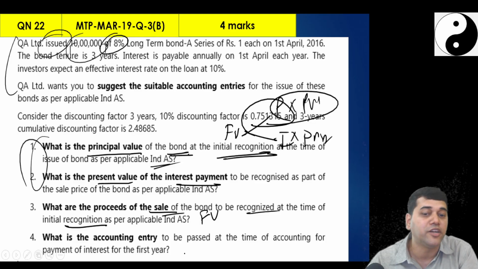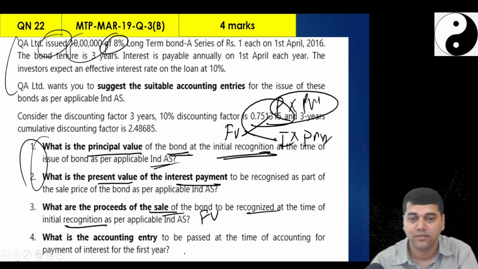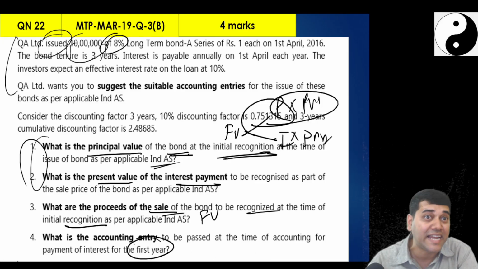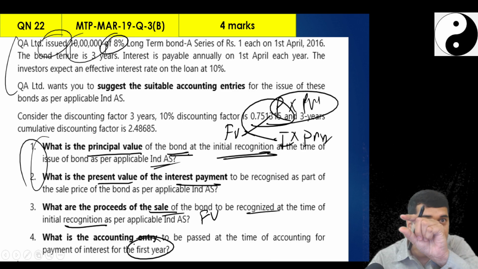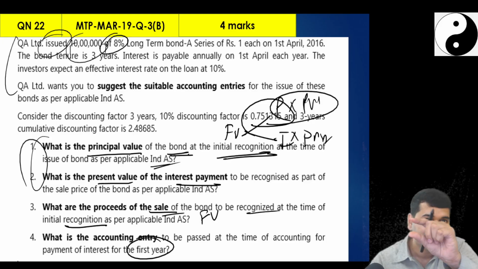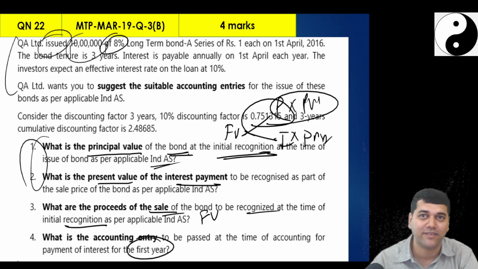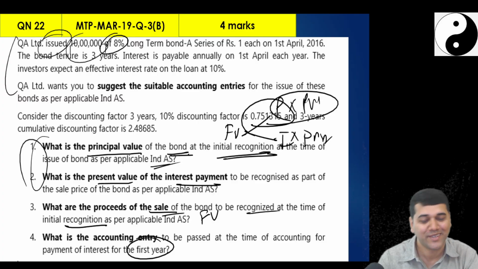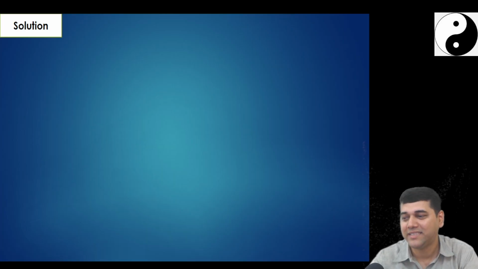What is the accounting entry to be passed? When? First year end. For this, I need the first line of amortization schedule. Simple question, no? Simple question. Okay, we'll solve this. Right?